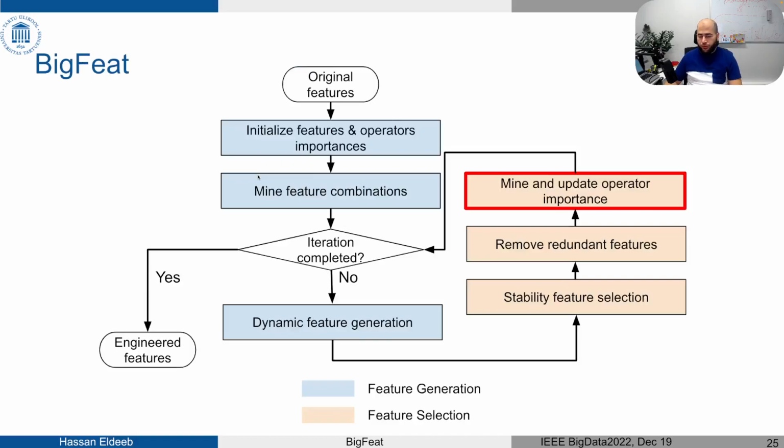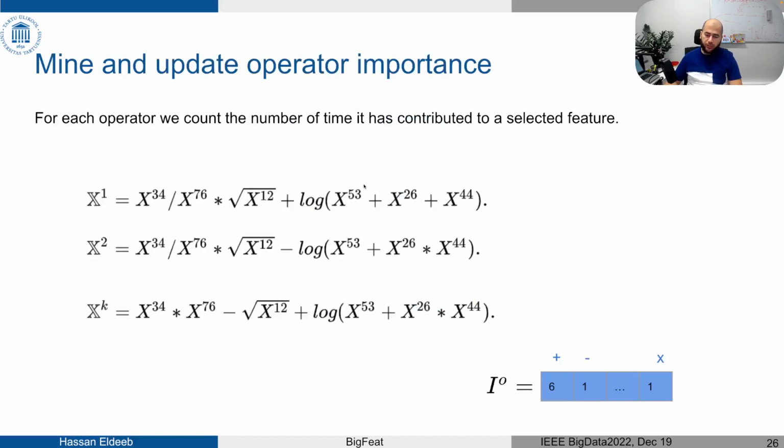Okay, so to improve the quality of the feature generation in the following step, we mine and update the operator importance. As you remember, we initialized the operator importance using a uniform distribution, so all of them are the same. But after the first iteration, this distribution will change.